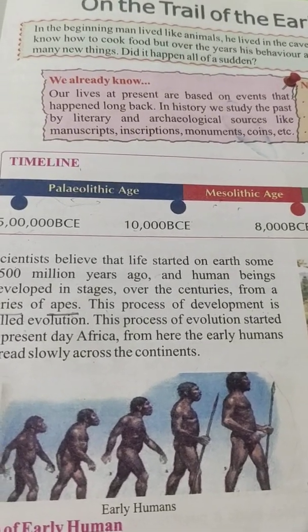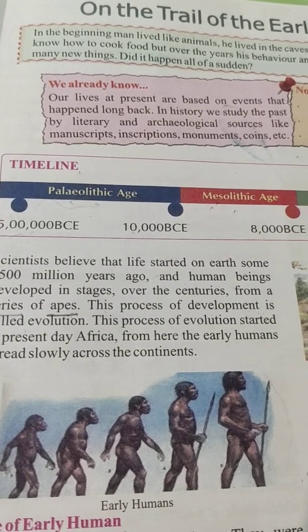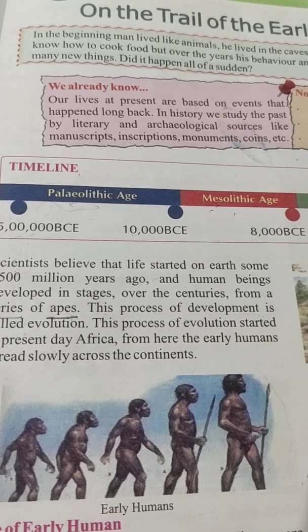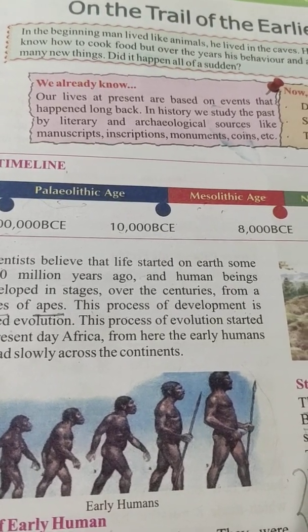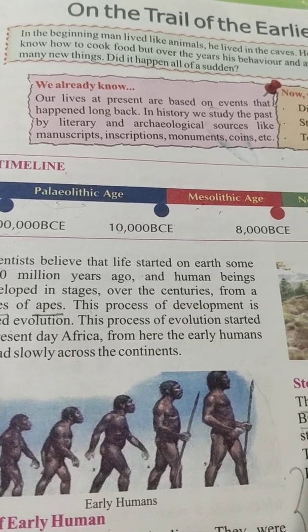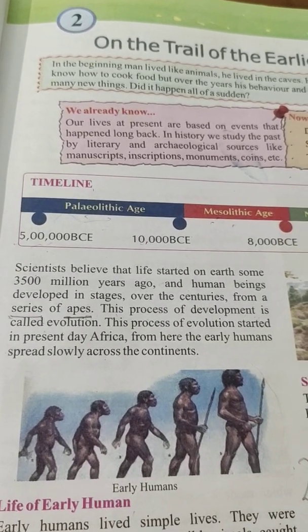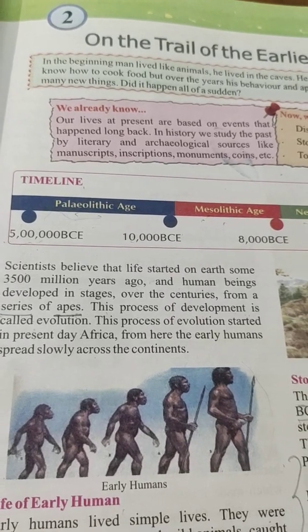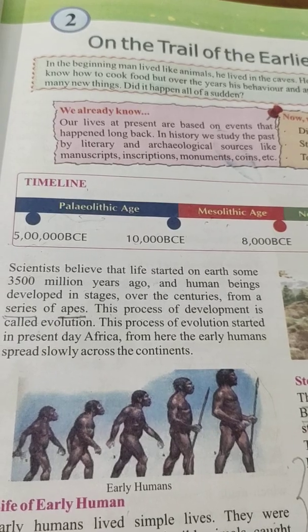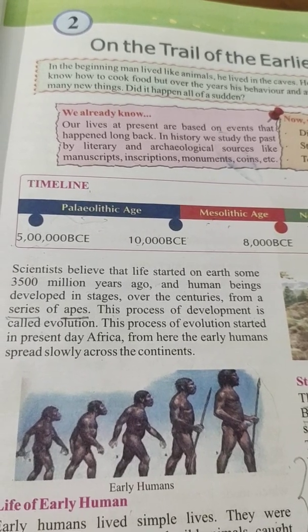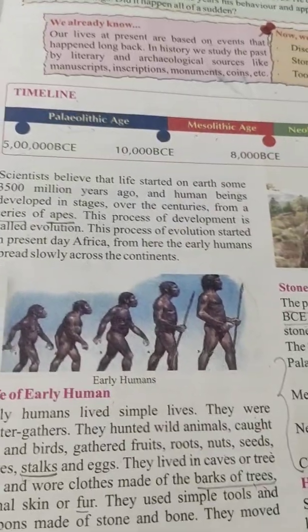Apes are large primates that lack a tail, including the gorilla, chimpanzee, orangutan and gibbon. This process of development is called evolution. This process of evolution started in present-day Africa. From here, the early humans spread slowly across the continents.